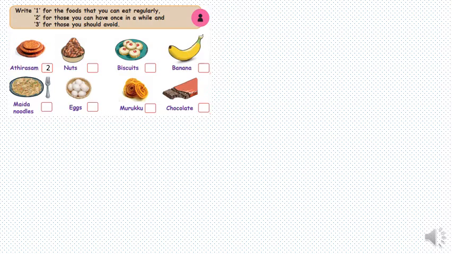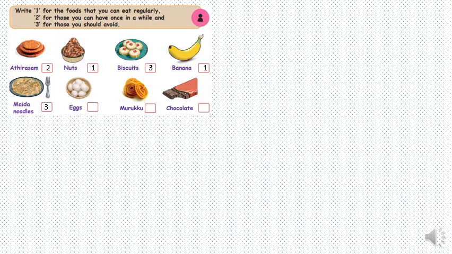So it is more healthy than having something like biscuits. Second one is nuts. Nuts are good for health, so we can eat them regularly. Third one is biscuits. Biscuits are mainly full of sugar and butter, so we have said you should avoid it.